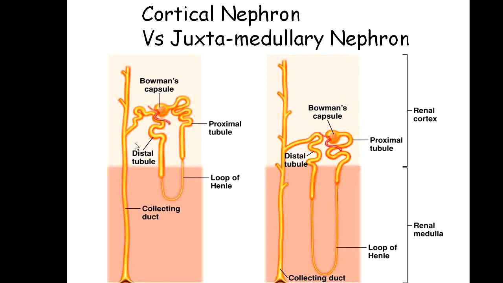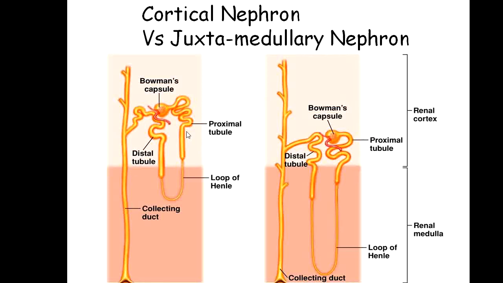The nephrons which are majorly present in the cortex region, whose major portion is located in the cortex and a small portion is located in the medulla region, are called cortical nephrons. In the kidney, about 15% of the nephrons are juxtamedullary nephrons, while 85% of nephrons are cortical nephrons.